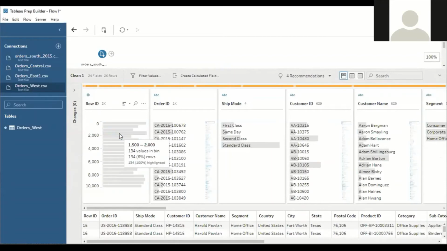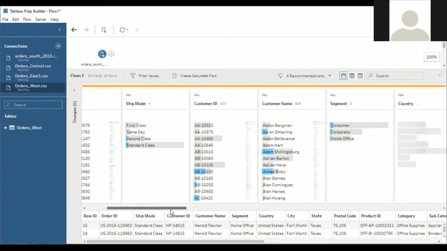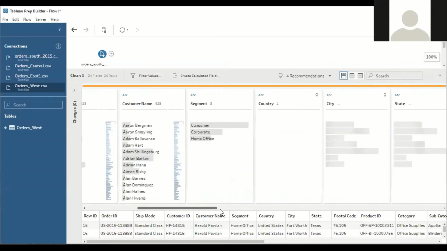Now you can see, the moment I selected this column, which ranges from 1500 to 2000, it shows how many order IDs come under the row ID between 1500 and 2000. Ship mode, and all the data related to that specific field you can see here.